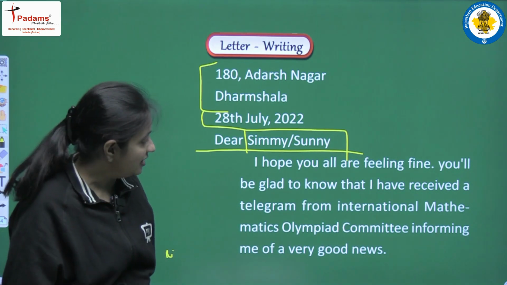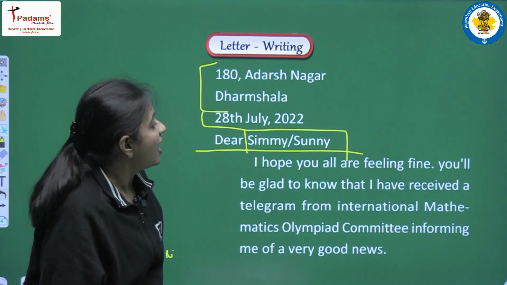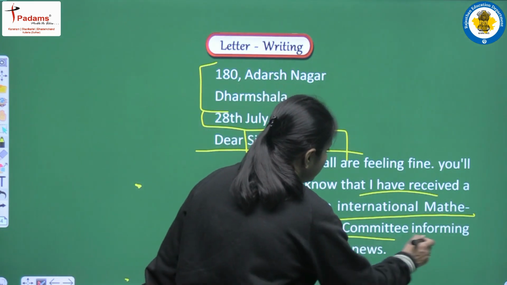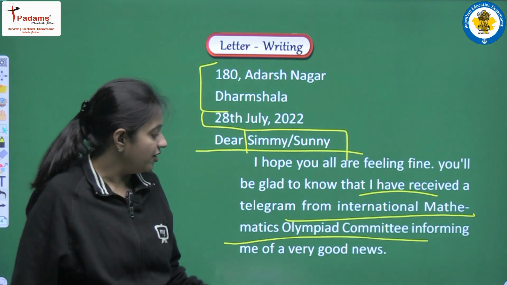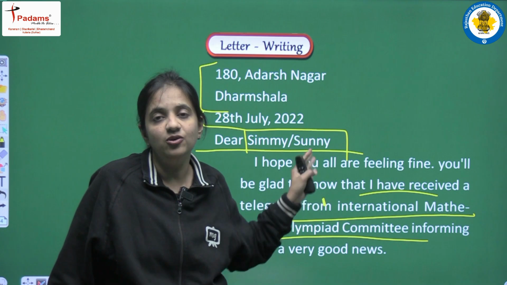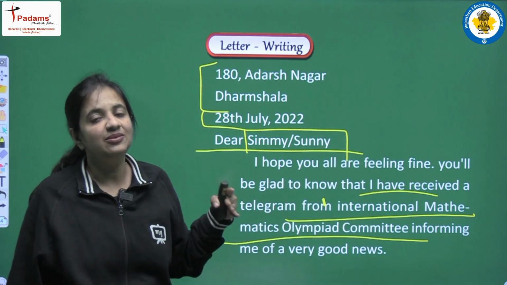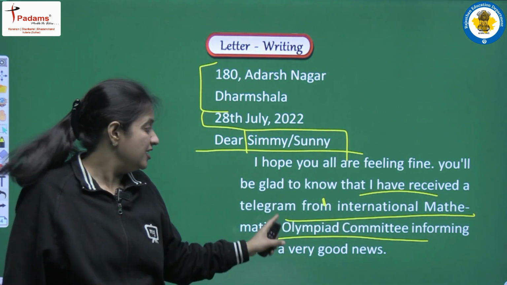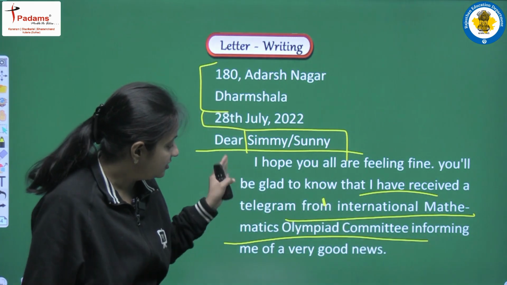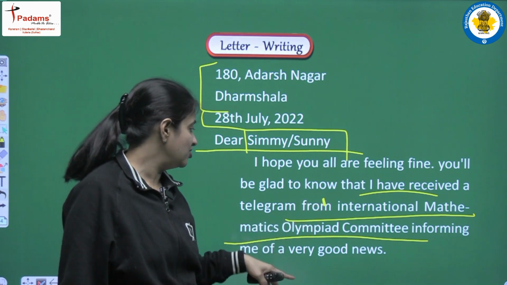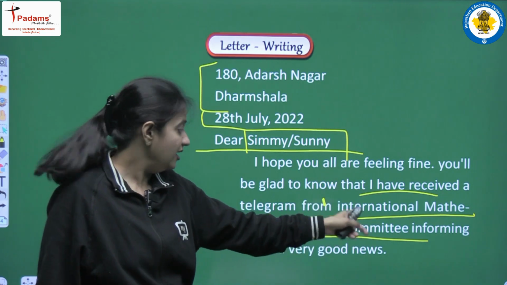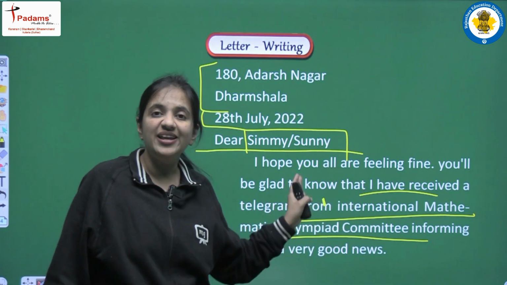Here I am writing, "You will be glad to know that I have received a telegram from International Mathematics Olympiad Committee informing me of a very good news." So after this general line, we are on the point. We are talking about why we are writing the letter, using the details that are given to us in the question only.